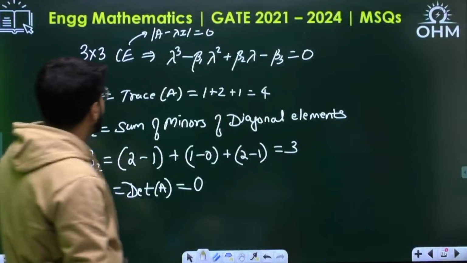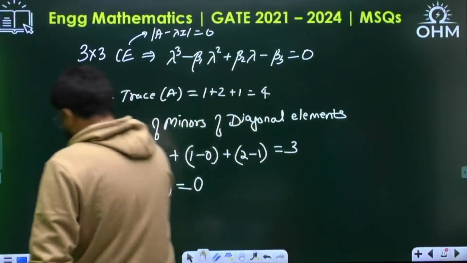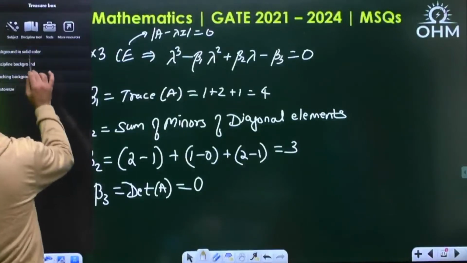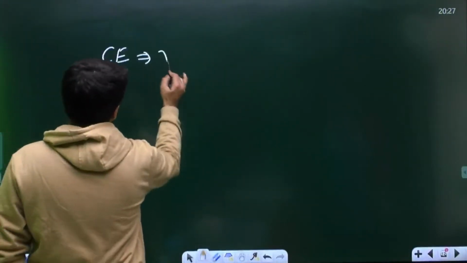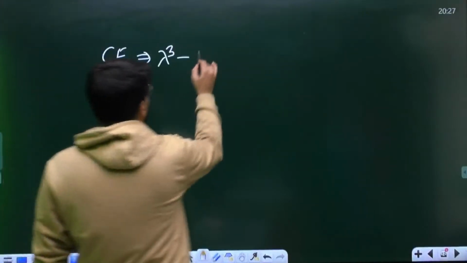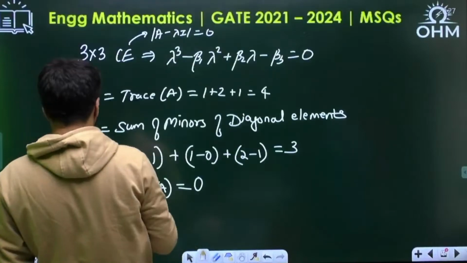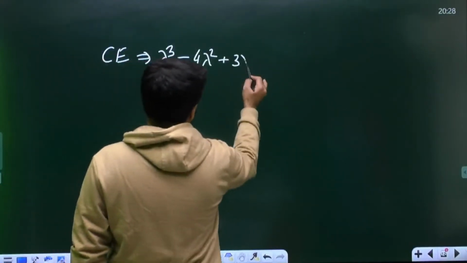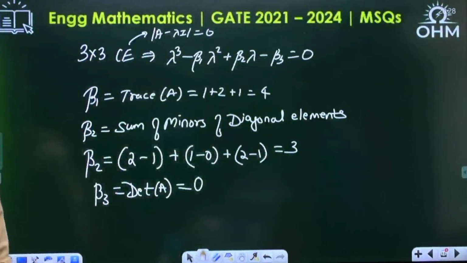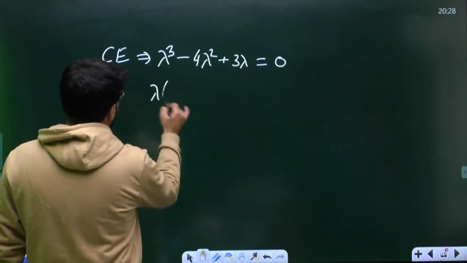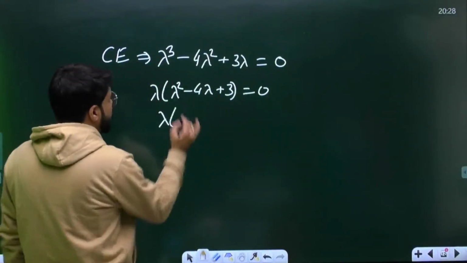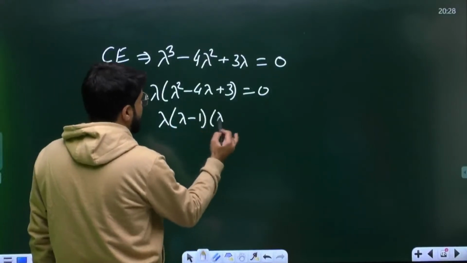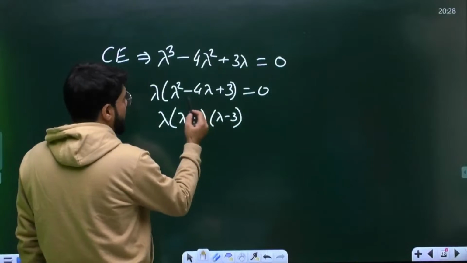Now, feeding these values in the characteristic equation, let me check how the characteristic equation will finally look. My final characteristic equation: lambda cube minus beta 1, which is 4, so 4 lambda square, plus beta 2 lambda, beta 2 is 3, so plus 3 lambda equal to 0. There is no beta 3, beta 3 is actually 0. Taking lambda common, lambda square minus 4 lambda plus 3 equal to 0. Further factorize this as lambda minus 1, lambda minus 3. 1 and 3 will add to 4 and 1 into 3 will be 3.